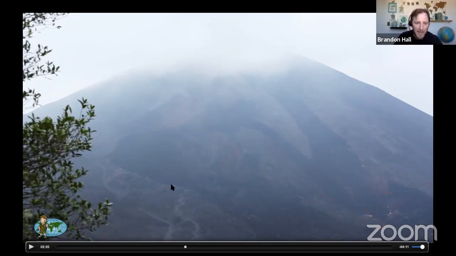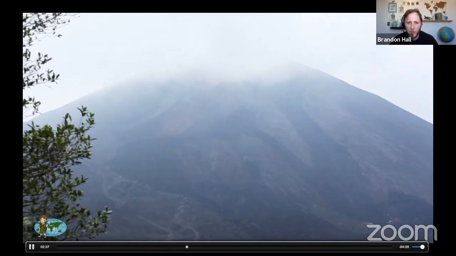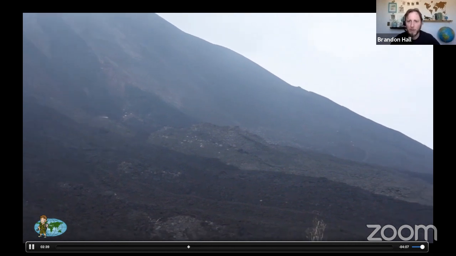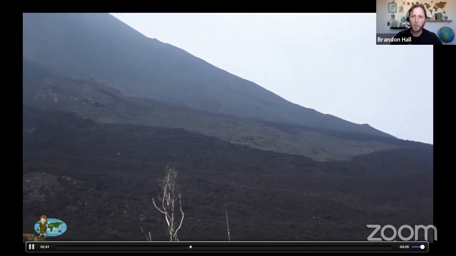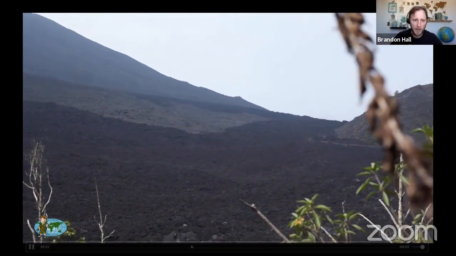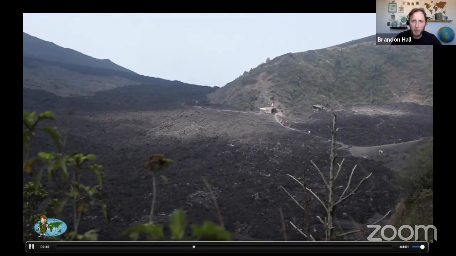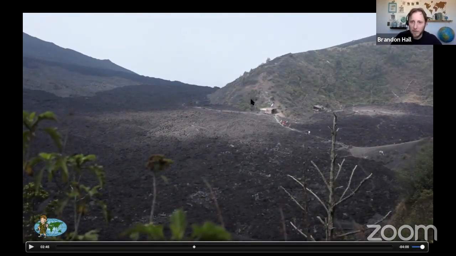That eruption lasted for 20 hours. And when we look across the lava field from that 2010 eruption, we're going to point out a couple of things. First of all, there's some people down here. We're about to be some people down here too, but look how small they are. They give you an idea of how high up we are right now.